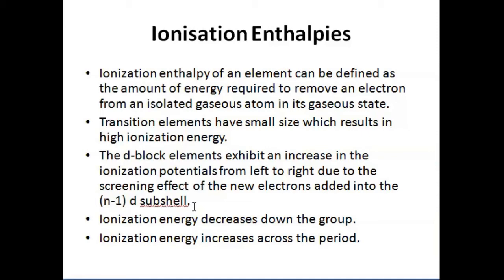The d block elements exhibit an increase in ionization potential from left to right because of the screening effect of the new electrons being added into the n-1 d subshell. So, ionization energy decreases down the group and increases across the period.